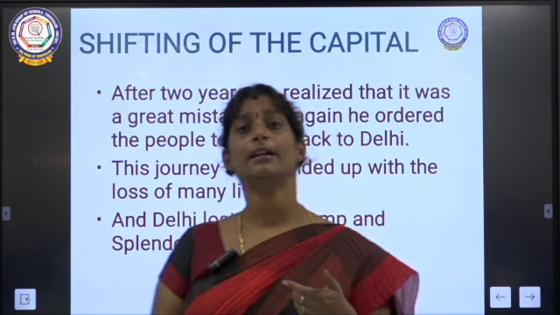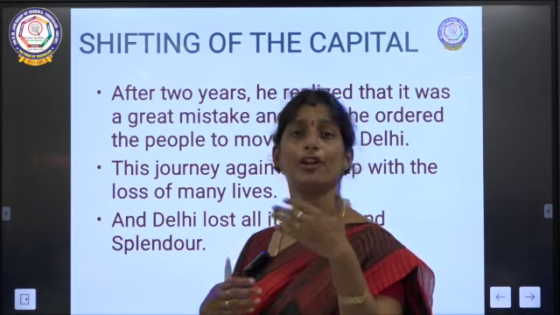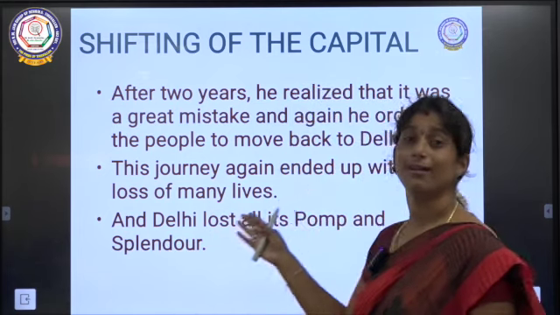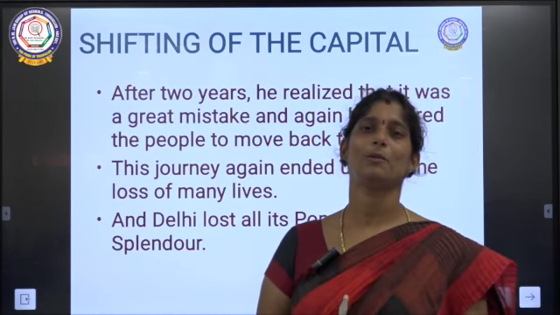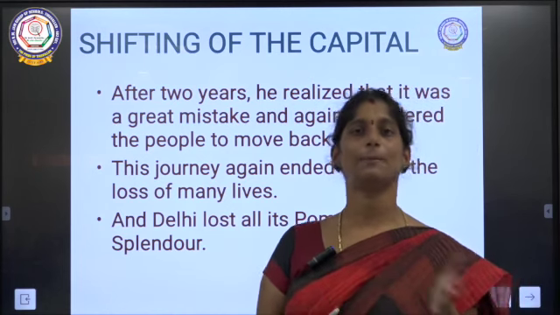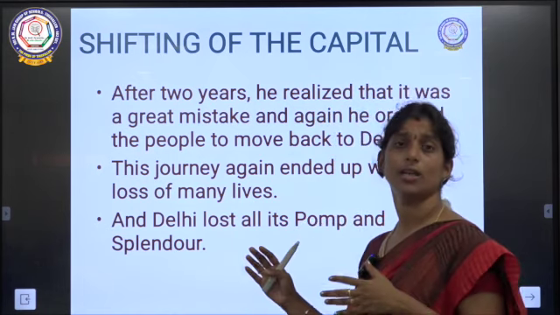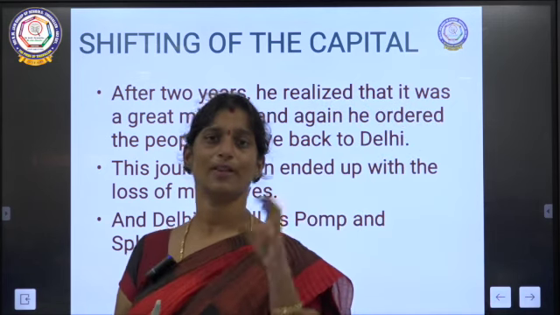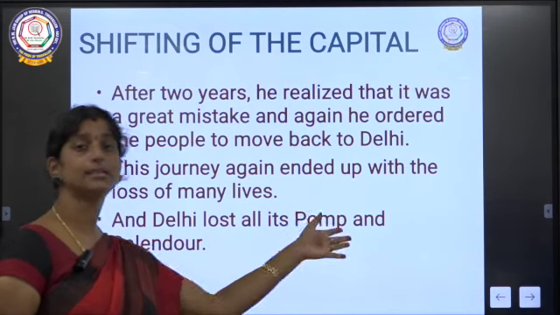So what he did, he again ordered the people to move from Daulatabad to Delhi. So again this ended up in loss of many lives. Again people were unable to travel and many people died on their travel itself, and when the minimum level of people reached Delhi, okay, so when some people reached Delhi, Delhi lost all its pomp and